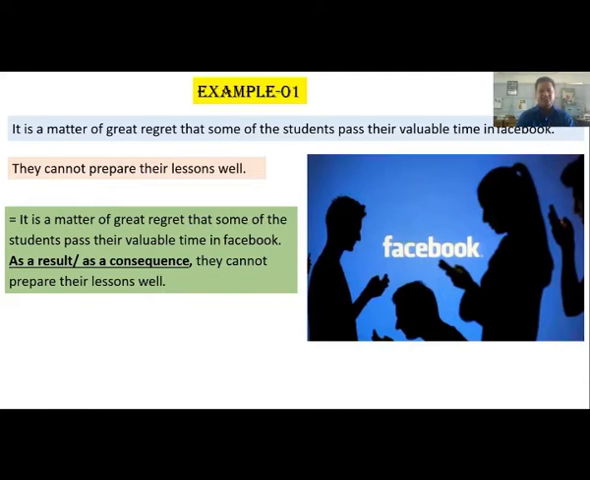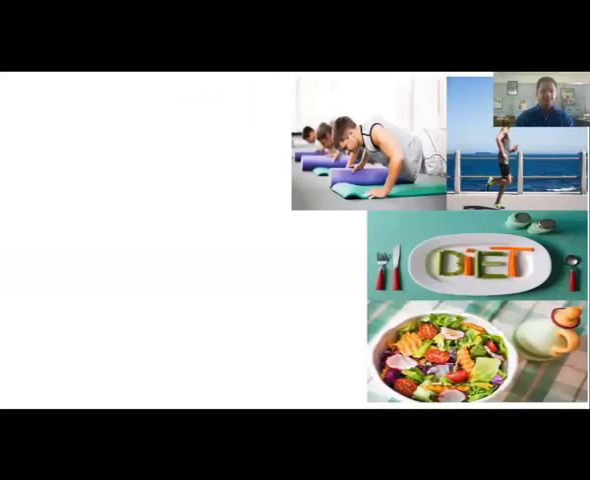As the second sentence expresses the consequence or result of the first sentence, here I have used as a result or as a consequence as sentence connector, and that makes the two sentences coherent. So here my sentence connectors are as a result or as a consequence. I hope you have understood well. Let's move to the second example.